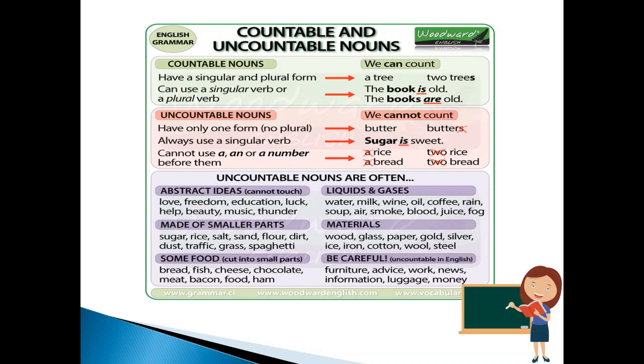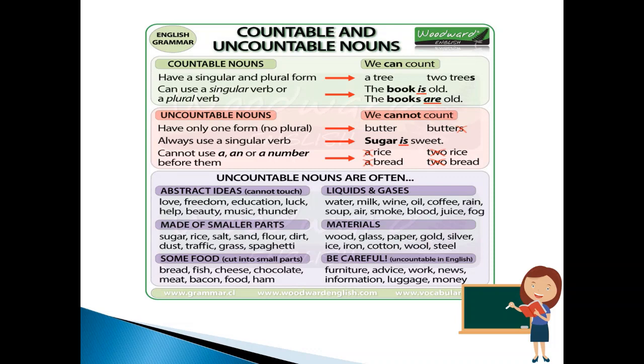Uncountable nouns are often abstract ideas which we cannot touch, just like freedom, love, education. They can be liquids and gases, just like water, milk, wine, oil, coffee, rain, etc. Then they are made up of smaller parts, just like sugar, rice, salt, sand, flour, dirt, etc. We have materials like wood, glass.